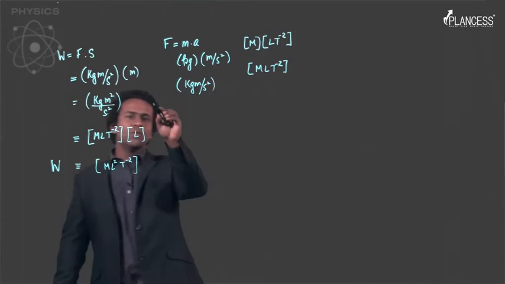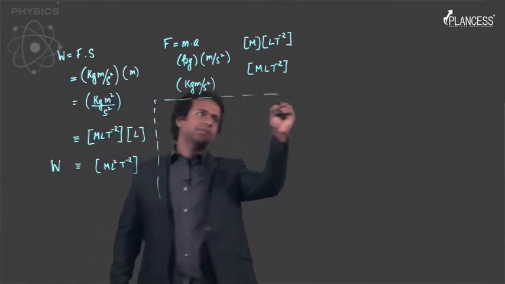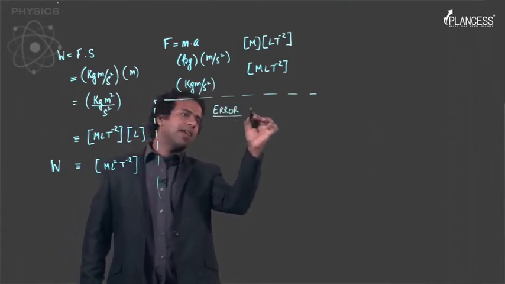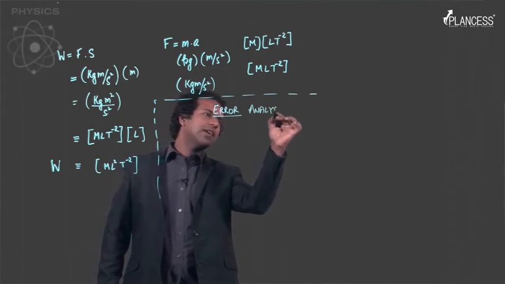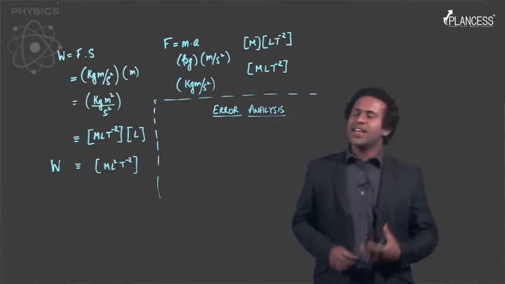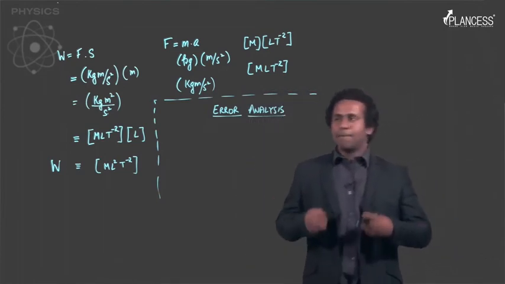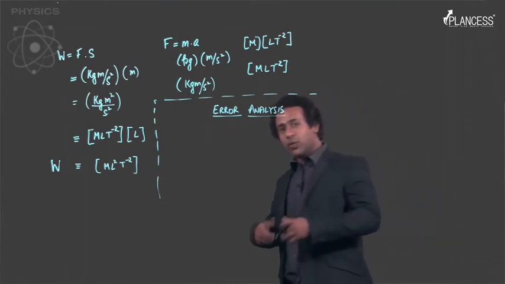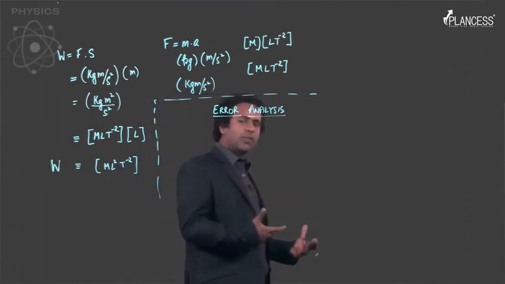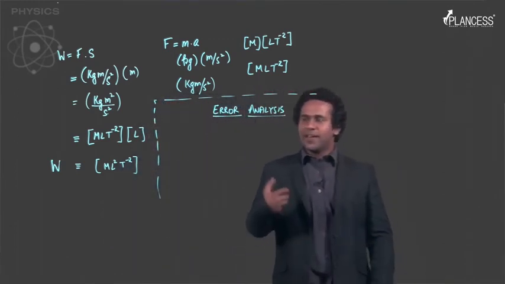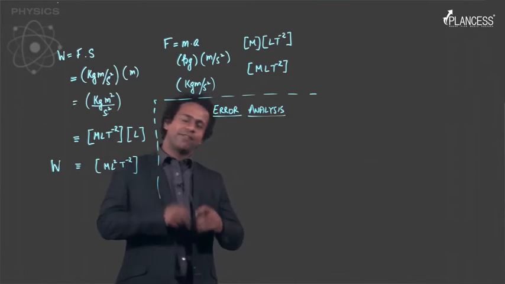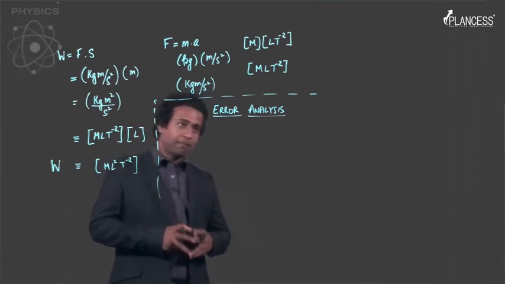Right. So now let's move on to error analysis. Now once again, this is something that we will discuss in more detail when we go to experimental physics. The reason is this requires a better understanding of mathematics, which you will get during this course. So once you get that knowledge, it makes a lot more sense for us to discuss it then, but I'll give you a brief overview. While discussing this, I'm assuming that you have very basic knowledge of calculus, right?